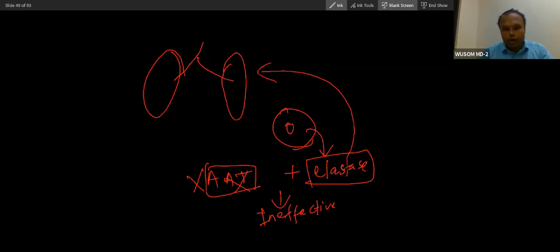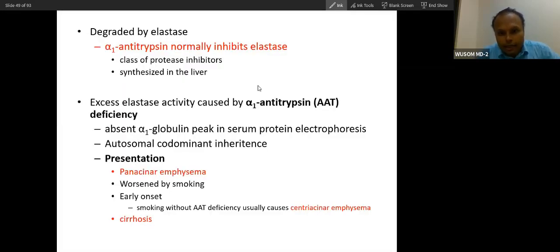This will destroy elastin. What happens? This elastase destroys elastin, and because of that, lung damage will happen. So alpha-1 antitrypsin deficiency is a very important disorder where you will find pan-acinar emphysema of the lungs, and then cirrhosis of the liver.